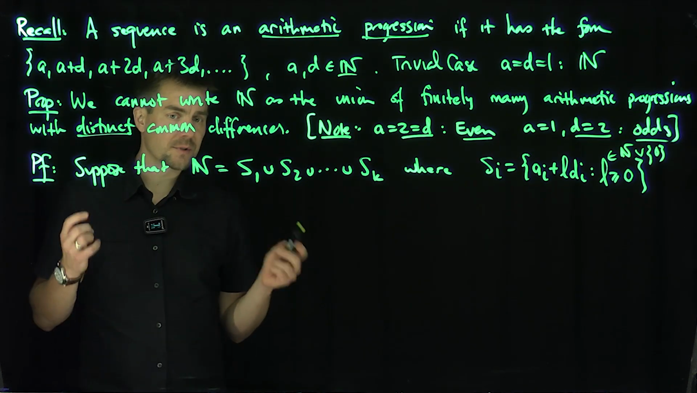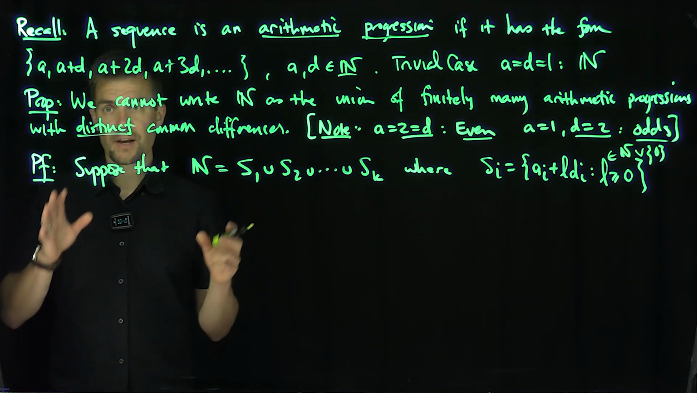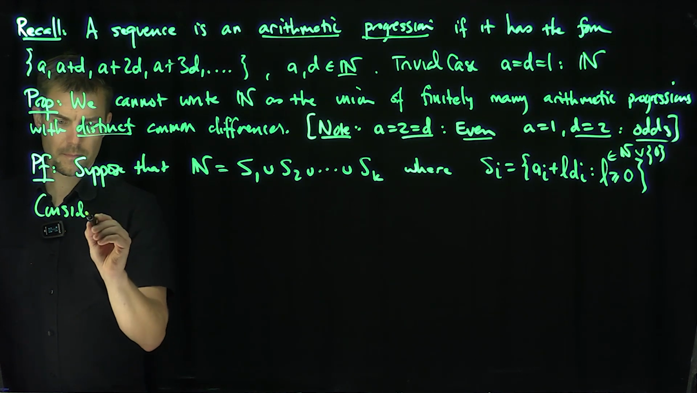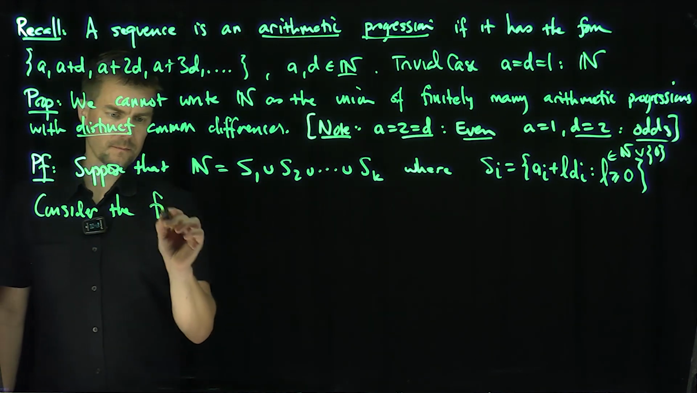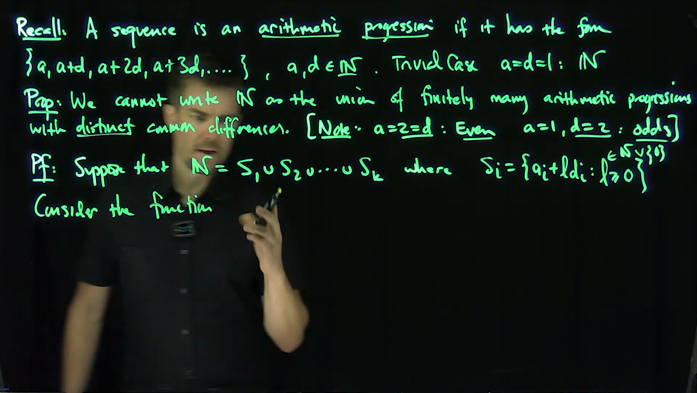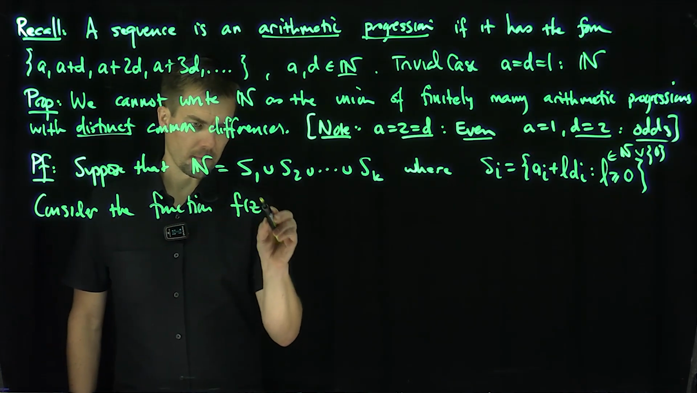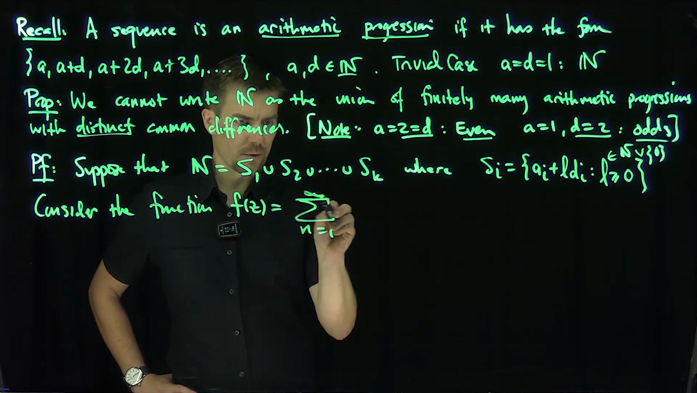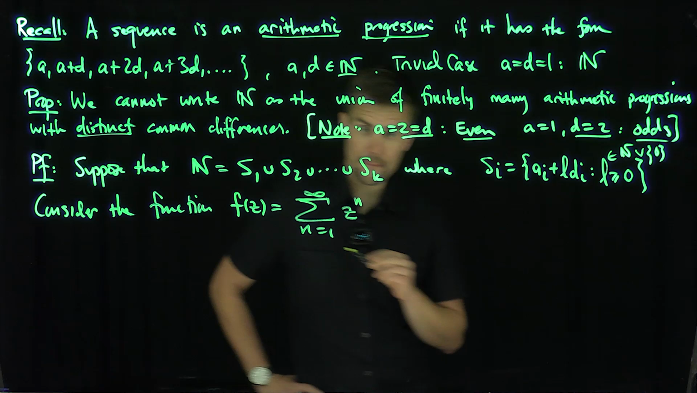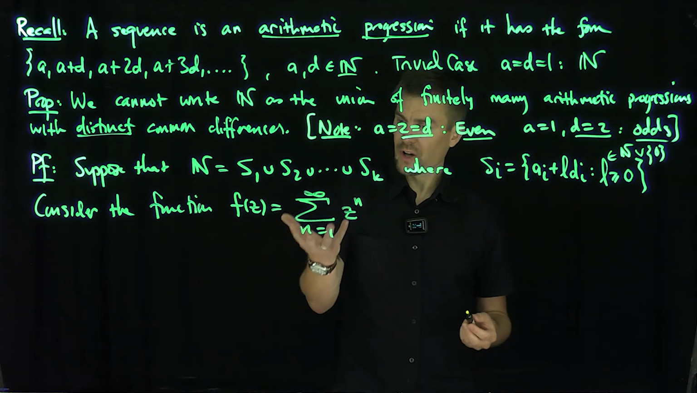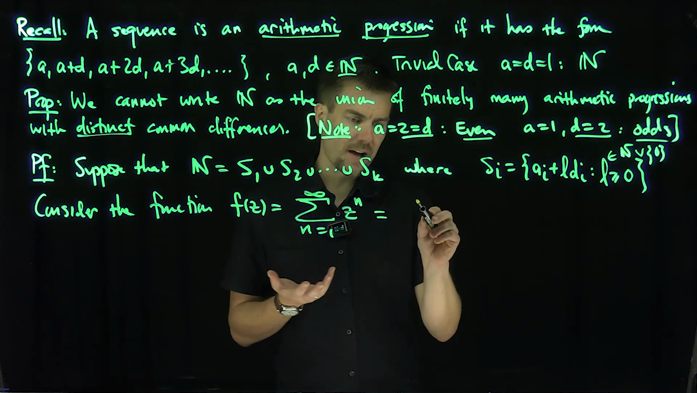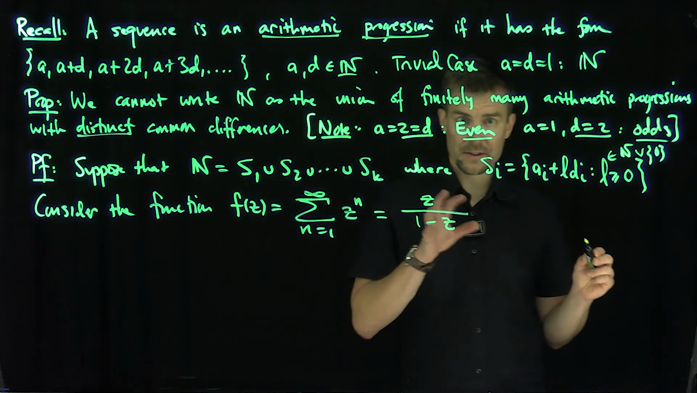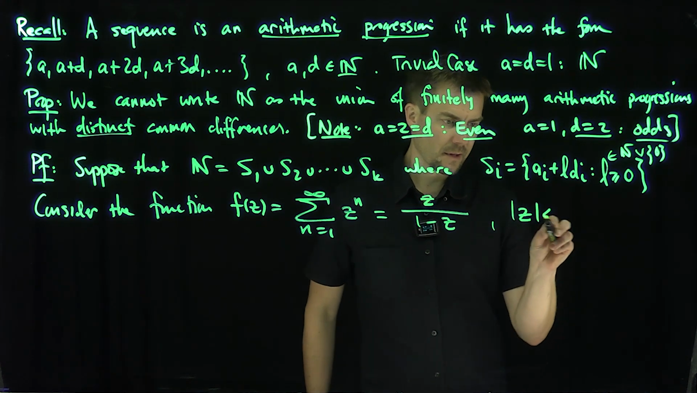Excellent. And so now what I'm going to do is the following. I'm going to consider the function f of z, which is the sum, n goes from 1 to infinity of z to the n. I've summed over all the natural numbers here, and this function f of z is equal to z over 1 minus z. Perfect, right? And this is valid for all |z| less than 1.